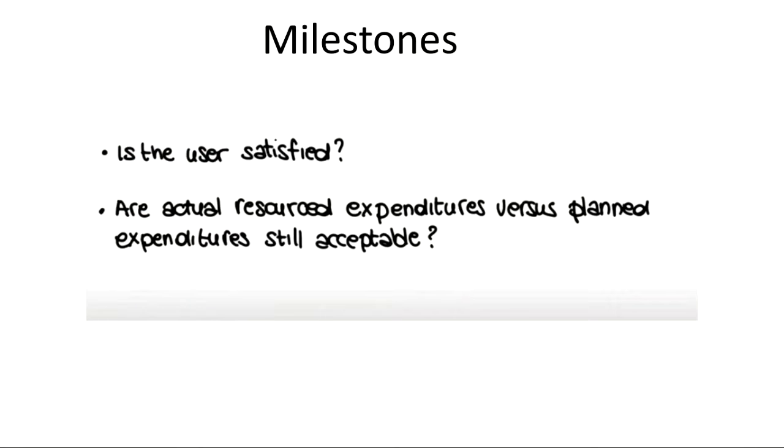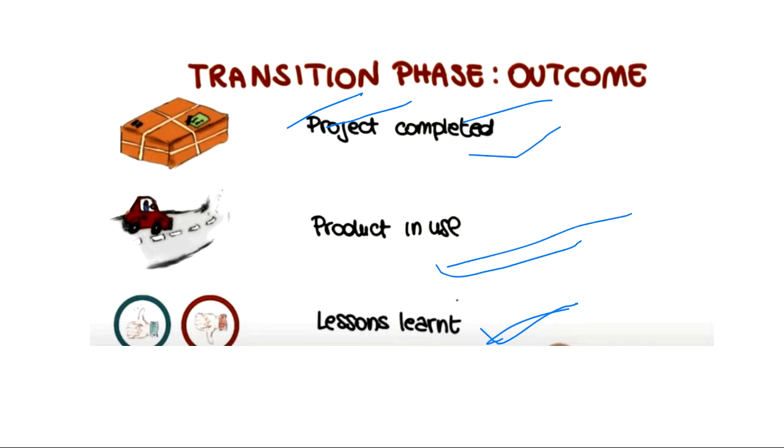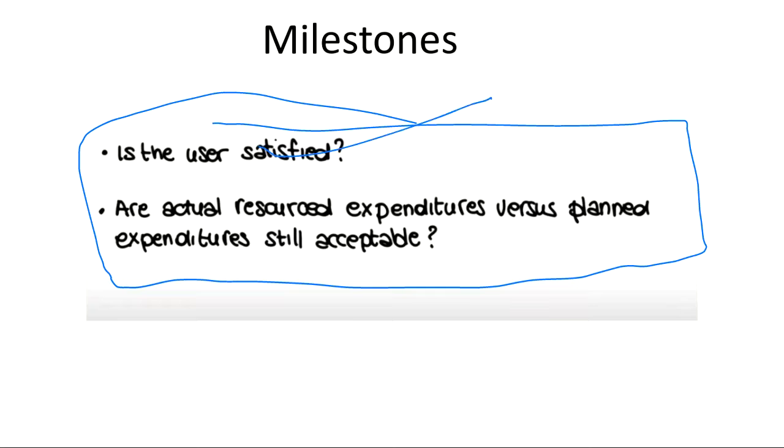So we have seen the transition phase. Now the project is completed, the project is in use, and these are the lessons we've learned. See, you can write these things in your own words also. I'm just giving you this in detail so that you have some words to write, right? So what are the milestones that you finally want to achieve? That the end user is satisfied or not.